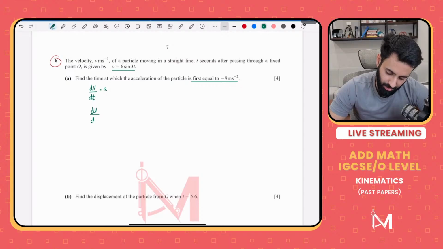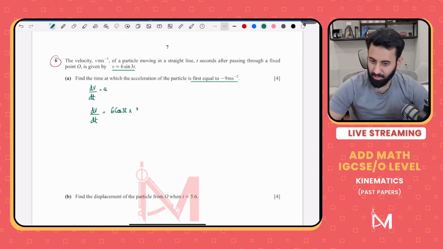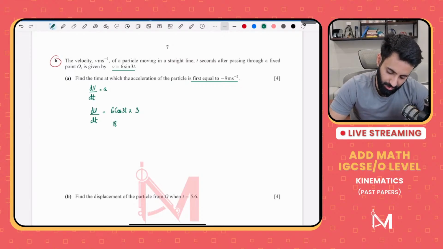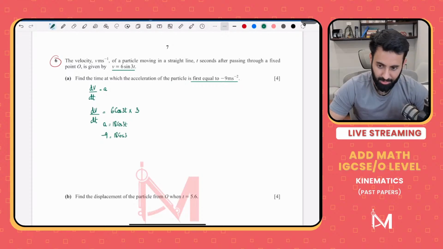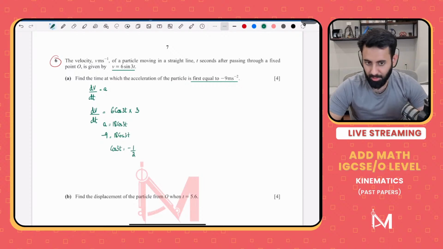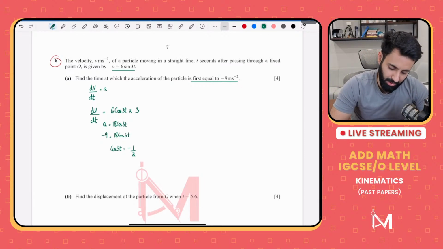So we will differentiate velocity with respect to time to get acceleration. So dv upon dt will be equal to 6, the differential of sine is cos, multiplied by the differential of the angle, which is 3. So that's 18 cos 3t, which is equal to acceleration. Now we want to find the value of t when acceleration is equal to minus 9. So minus 9 equals 18 cos 3t. Now we have a trigonometric equation to solve. That means cos 3t equals minus 1 upon 2. So solve this like you would solve a normal quadratic equation.